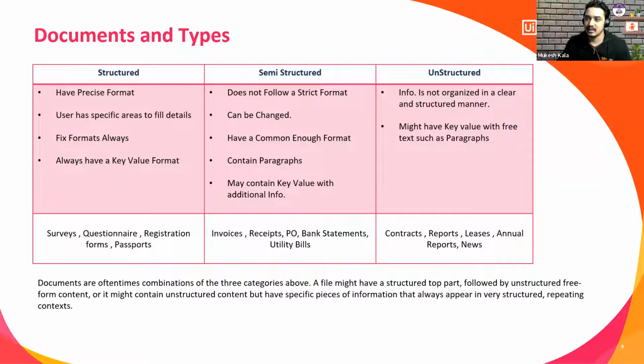And the last one is called unstructured, which does not have any format at all. No key-value pair, nothing. It might have key-value pairs, but most of the time it is just organized as paragraphs. Examples are contracts, leases, annual reports, and news, where you do not have these fixed formats. Whenever we talk about automation, I may get structured, semi-structured, unstructured, or a combination of all three. So that's document types. Okay, let's move forward.